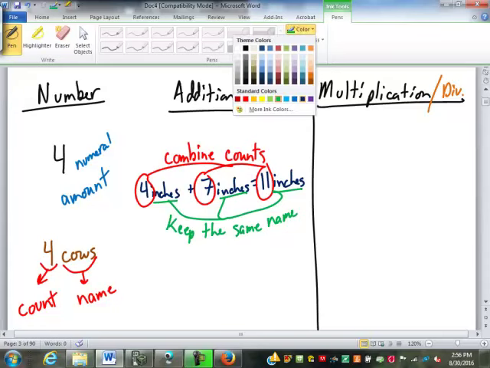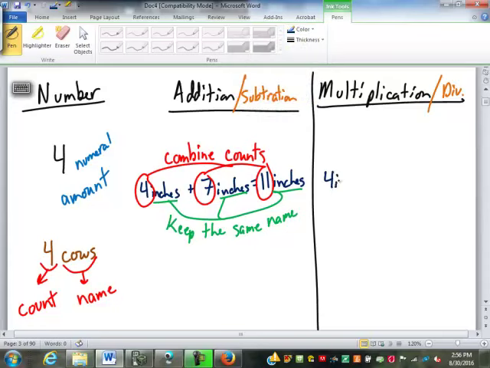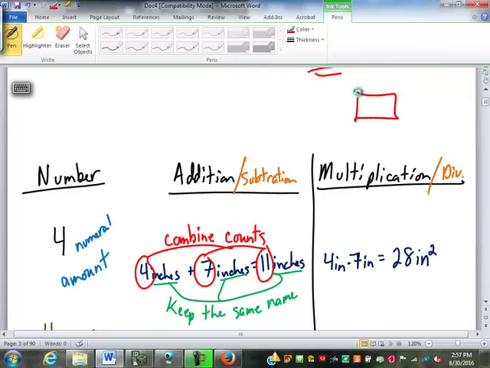When we multiply, let's look at 4 inches times 7 inches. What do we get? 28 what? Not inches, but inches squared. If you think about it, if we're multiplying two dimensions, it's generally looking at a rectangle or an area of some sort. So you're doing 4 inches times 7 inches, you're going to get inches squared or square inches in area.